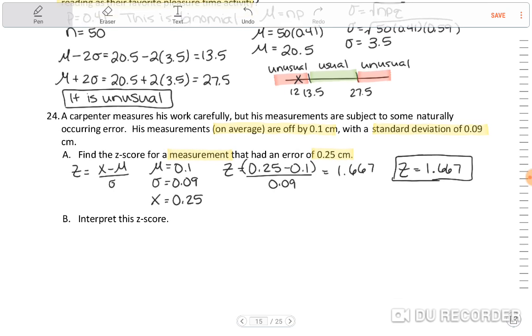Okay, interpret the z-score. So what does this mean? That a measurement of 0.25 centimeters is going to be 1.667 standard deviations above the mean.